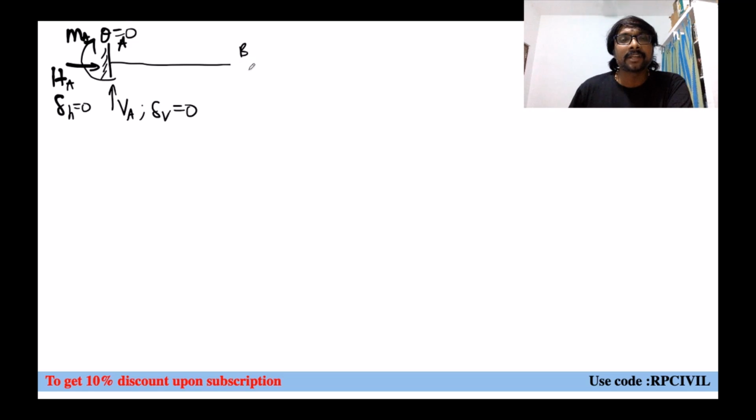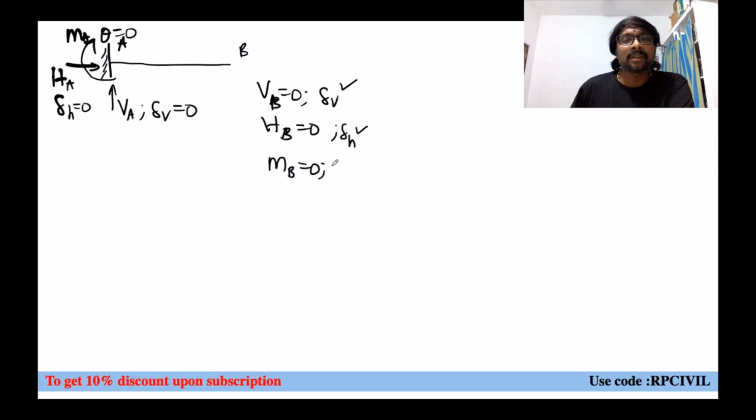At this place B, do you have any vertical reaction? We don't have any vertical reaction. Therefore, vertical displacement is present. This is B, VB. Do you have any horizontal reaction at this place B? No horizontal reaction means horizontal displacement is possible. Do you have any moment reaction at B? No. So there is no moment reaction, which means rotation is also possible.